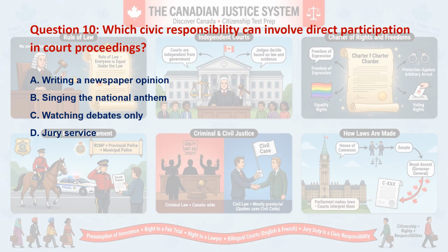Next question is which civic responsibility can involve direct participation in court proceedings? A, writing a newspaper opinion. B, singing the national anthem. C, watching debates only. D, jury service.